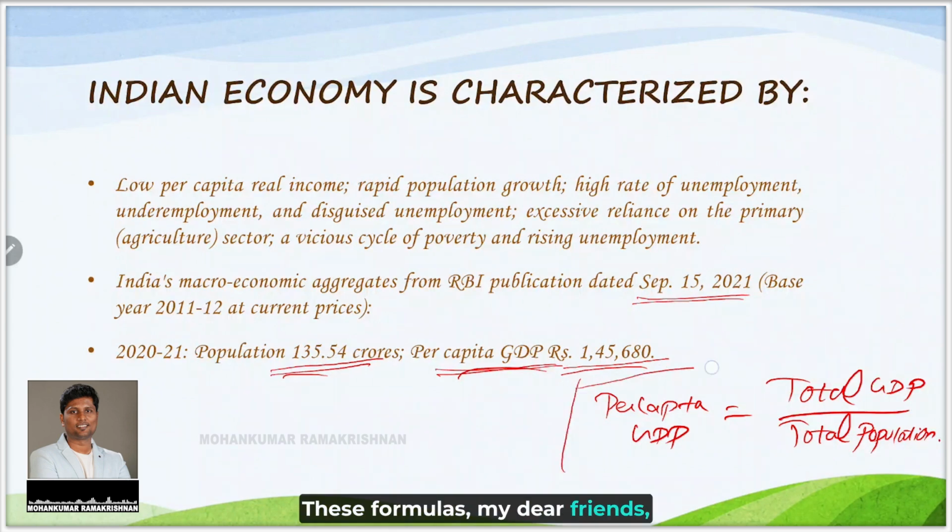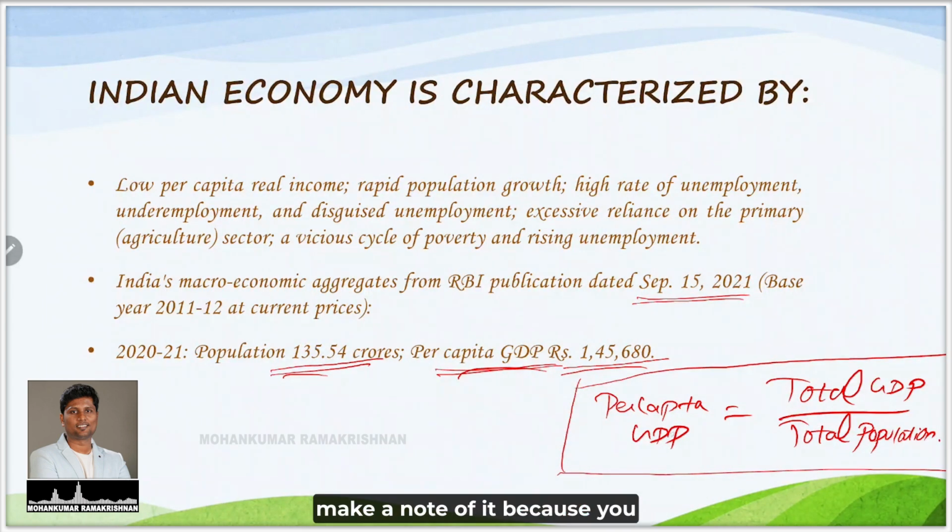These formulas, my dear friends, make a note of it, because you may even get problematic questions to find the per capita GDP given the population is this and total GDP is this. If you know which comes in the numerator and which comes in the denominator, you can easily crack those sums.